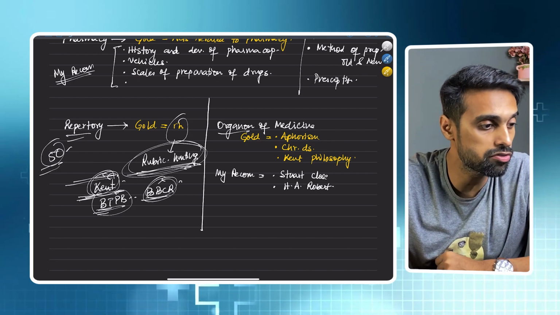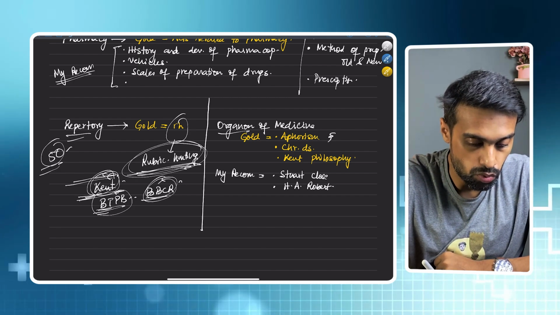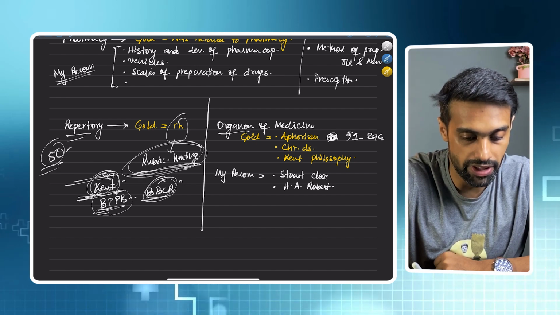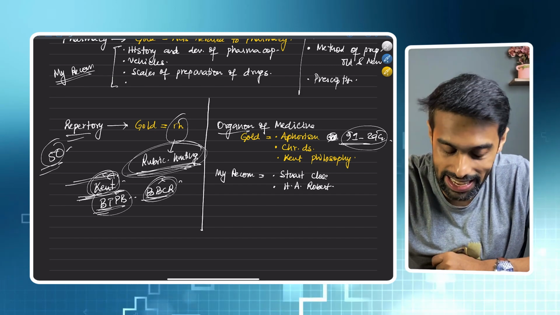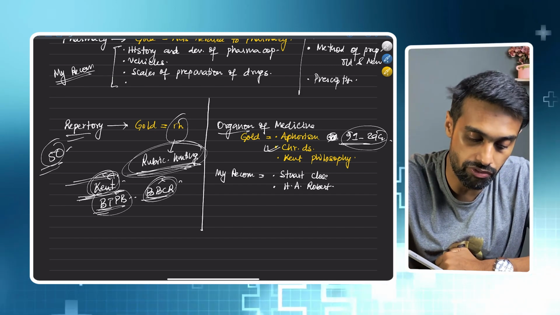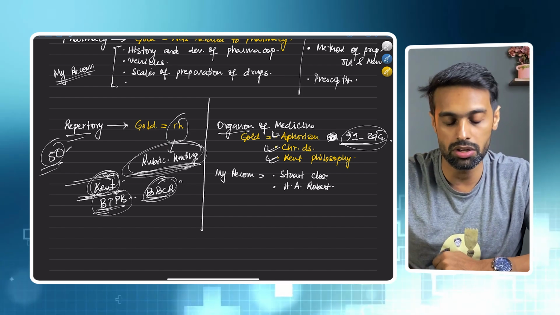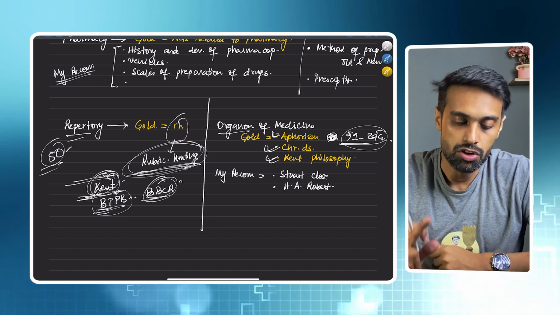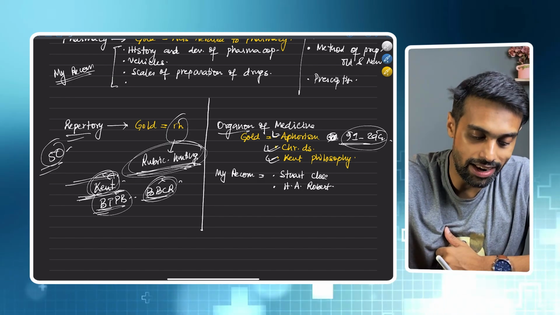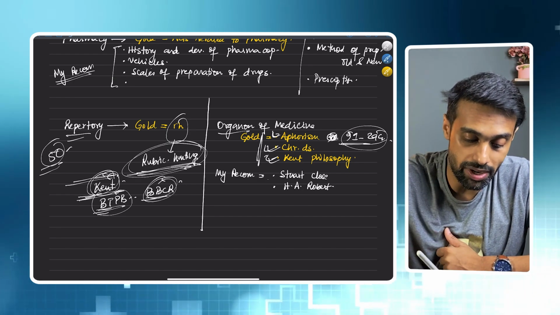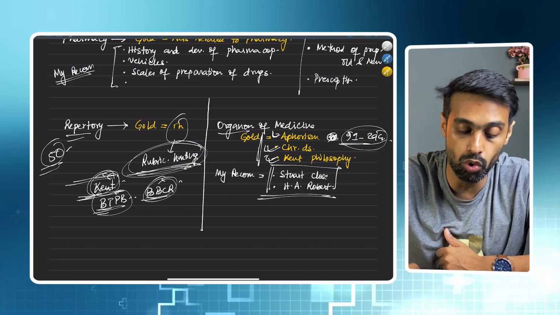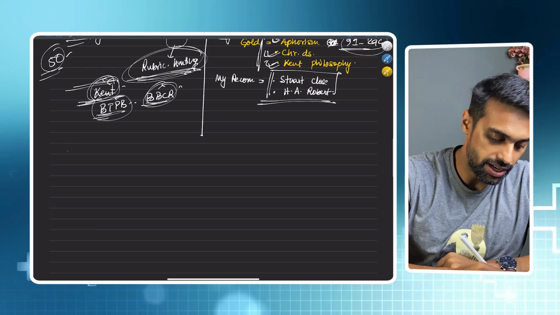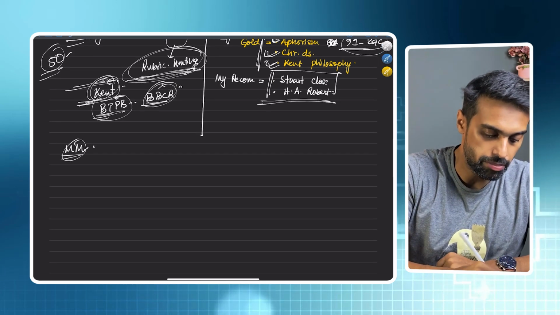Next, coming to Organon of Medicine, the gold is aphorism 1 to 294, very important. I would not recommend you to leave out any aphorism. Chronic disease, every year you will find questions. Kent philosophy, every year you will find questions, whether from second prescription, from the philosophy, or from observation. These are the gold from Organon of Medicine, and my recommendation for 2025 is to go through Stuart Close and H.A. Roberts philosophy also.